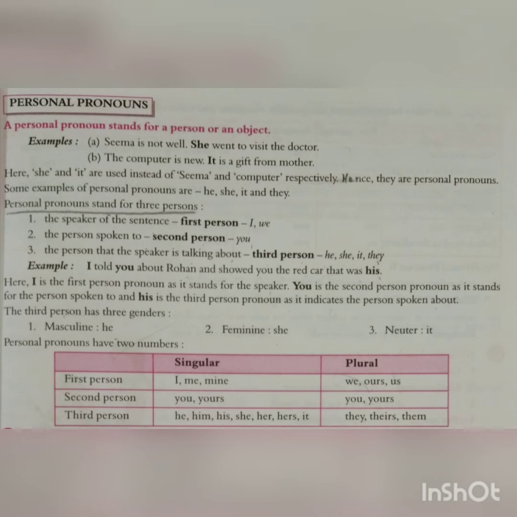Now let us discuss about personal pronouns. They stand for three persons. The speaker of the sentence, first person, I, we. The person spoken to, second person, you. The person that the speaker is talking about, third person, he, she, it, they.